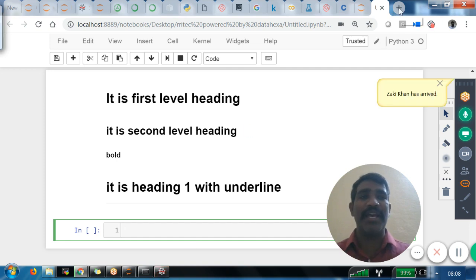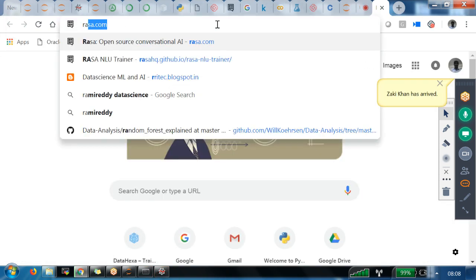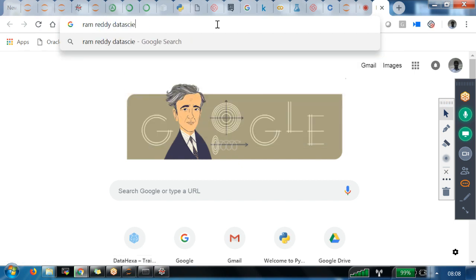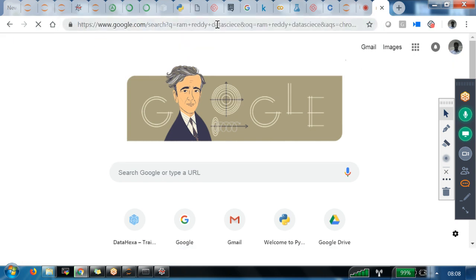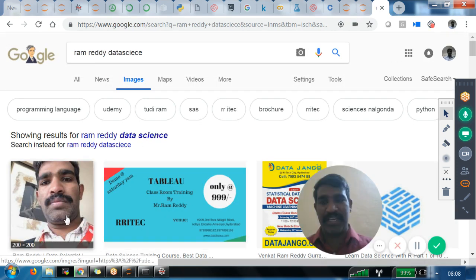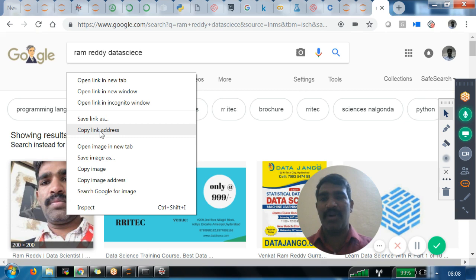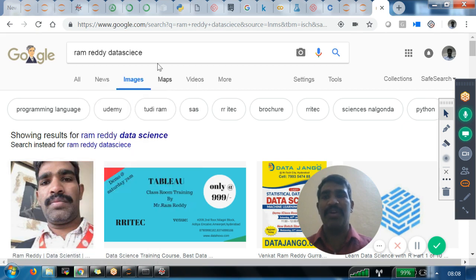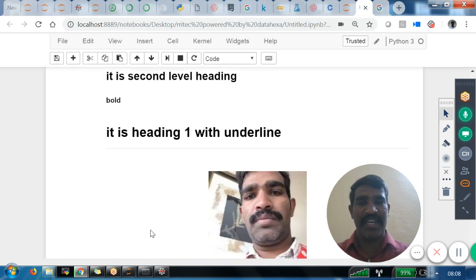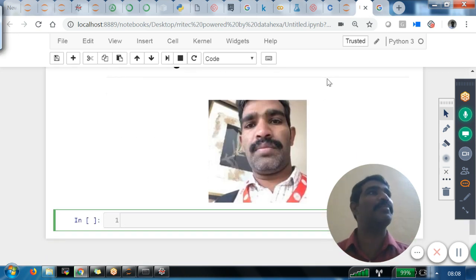No. Or if you go here, let's say I'm searching for Ram Reddy data science. Let's say I search like this, then I go to the images. Now we got some images. Let us say this image, I copy the image link, copy image, and I want to put it here. I simply paste it here and execute it. Now I am seeing the same image here.